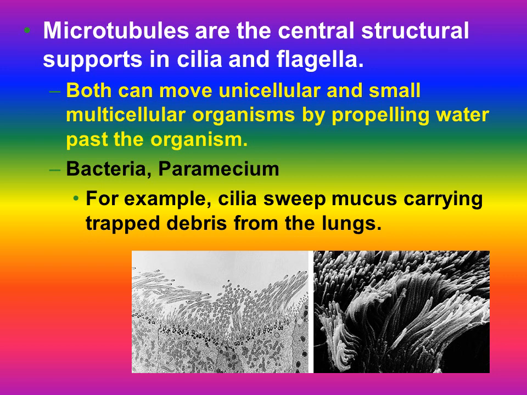Cilia are also present in the epithelium of the nose and trachea, where they remove debris and dust particles from the trachea.